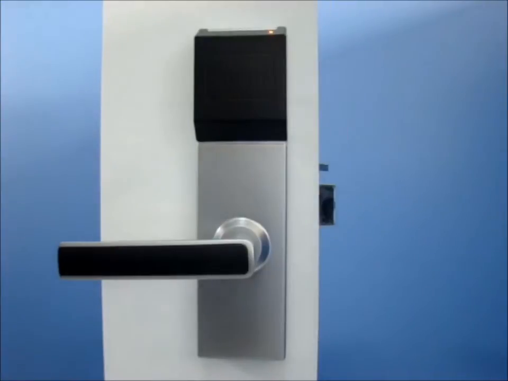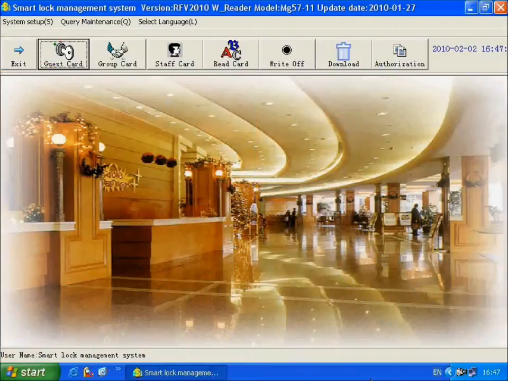Now, use the first guest card key to open the door. Slide the guest card key, and the red-blue light flashed display on the lock induction area. Unlock the door failed. Want to unlock the door again? You must make the room checkout, then issue a new guest card key.